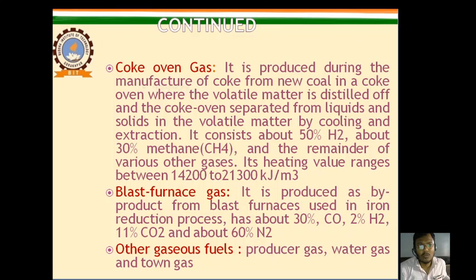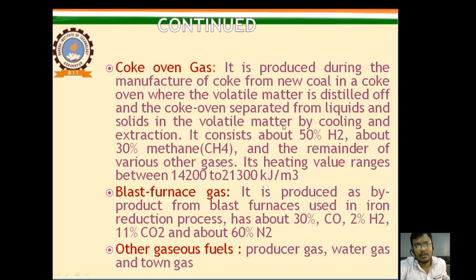Next one, coke oven gas. What is coke oven gas?